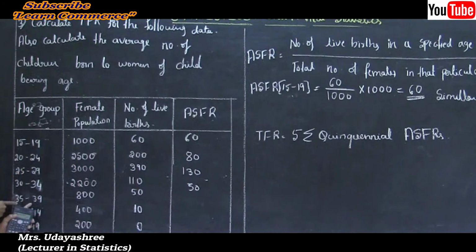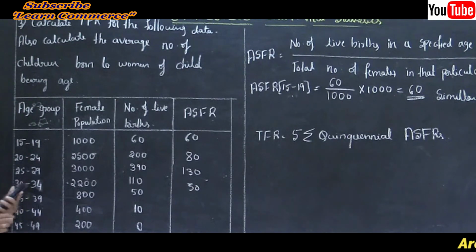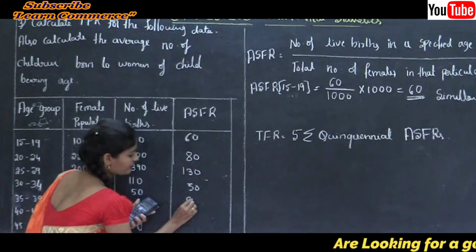Next, the age group 35 to 39. Here the number of live births is 50 and the female population is 800, into 1000, that is 62.5.